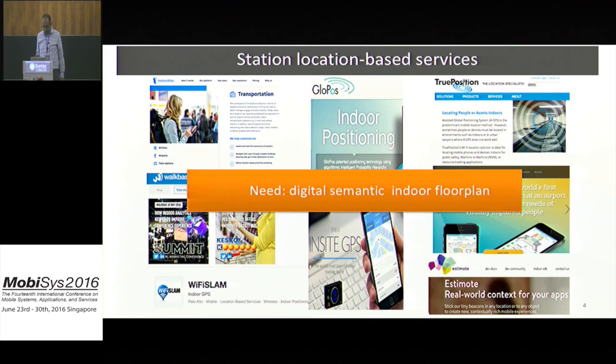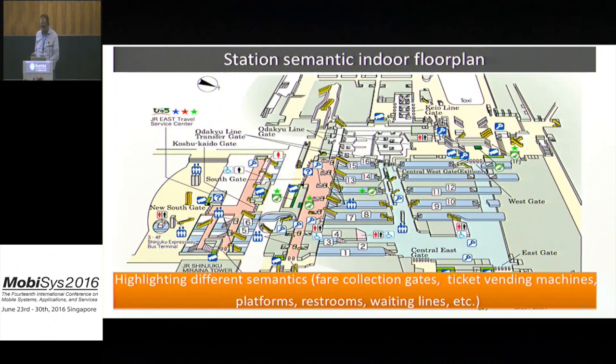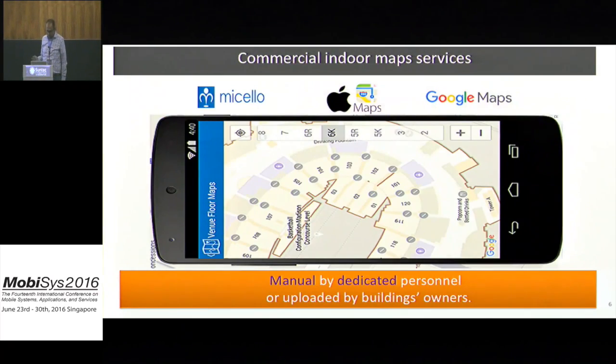These applications need a digital semantic indoor floor plan, like the one shown in the figure, which is a typical station indoor floor plan in Japan, where different station semantics, fare collection gates, platforms, waiting lines, ticket vending machines, and restrooms are highlighted in the floor plan.